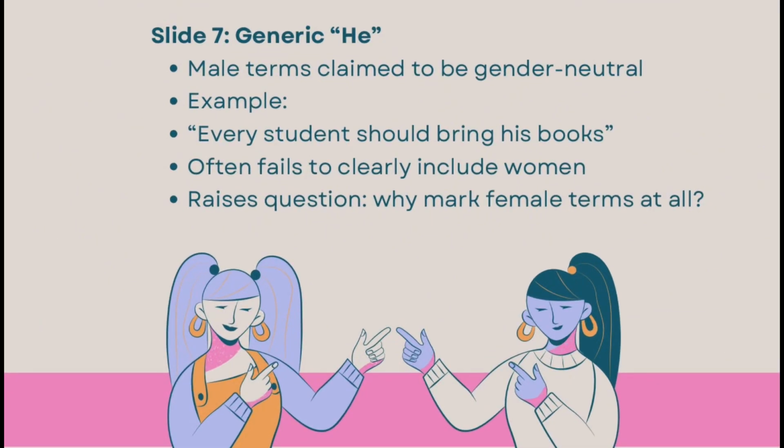Generic he. The idea of generic he claims that male terms can represent everyone, but this is questioned by the existence of female marked forms. This issue is clear in examples like "every student should bring his books" versus "their books." While "his" is traditionally considered generic, it often fails to clearly include women.